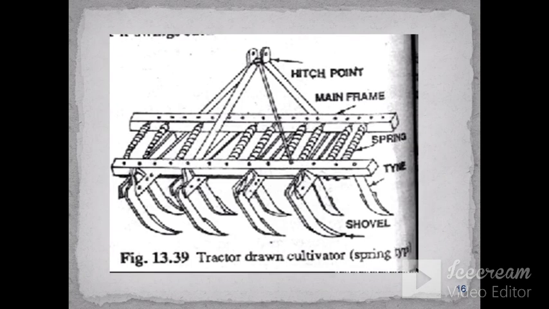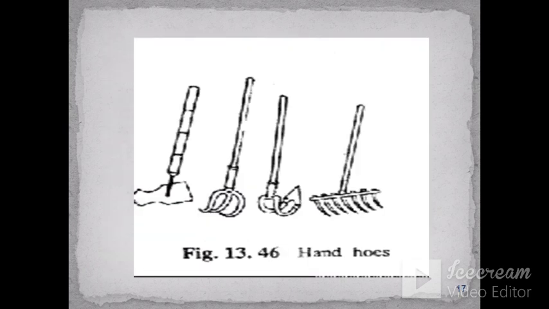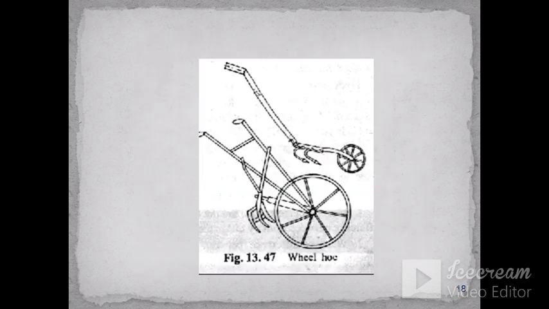Then this is a tractor drawn cultivator. It is a spring loaded cultivator. On the frame, springs are arranged. There is a main frame, shovels and tines. The springs are there, that's why it is called a spring loaded tractor drawn cultivator, which is also a secondary tillage implement. Then these are hand hoes, which are manually operated for different types of operations in the field. This is the wheel hoe for cultivating operations, and it is also a secondary tillage implement.